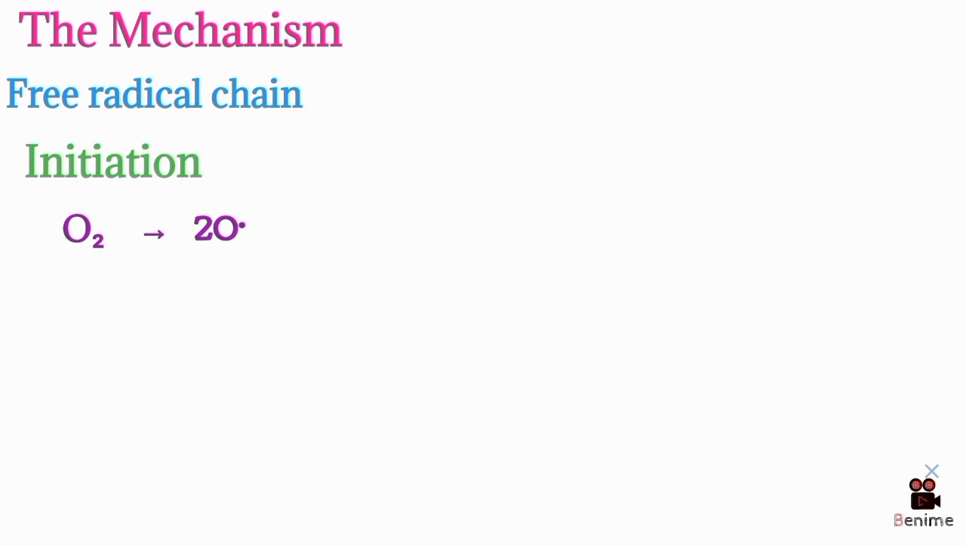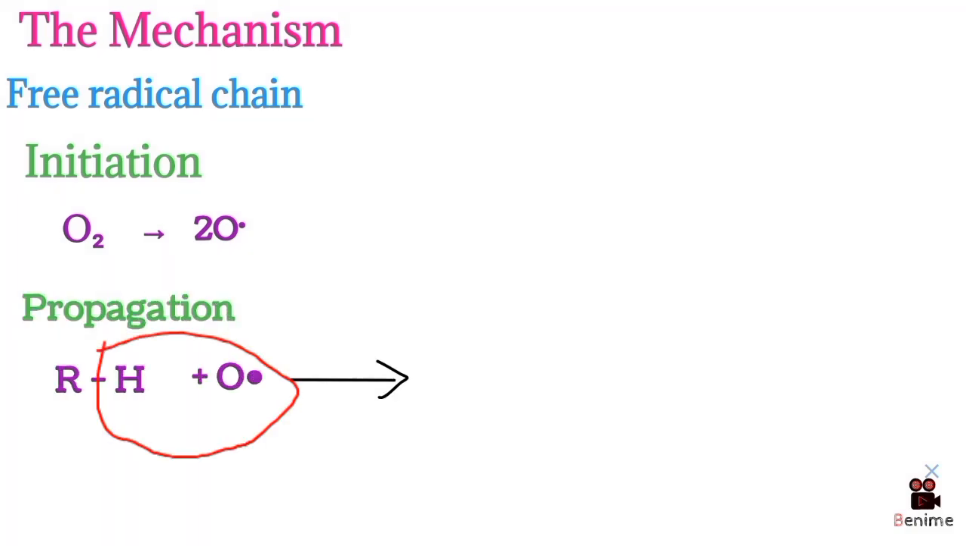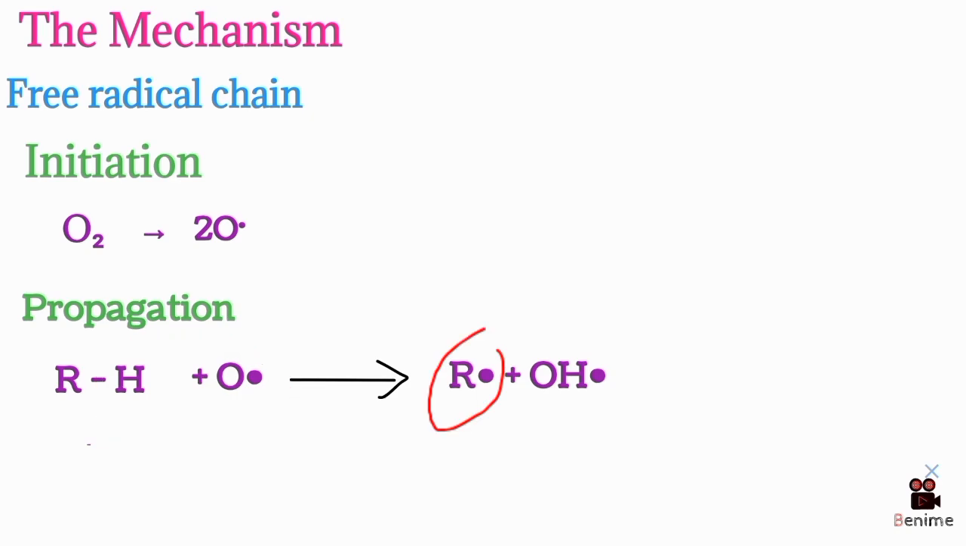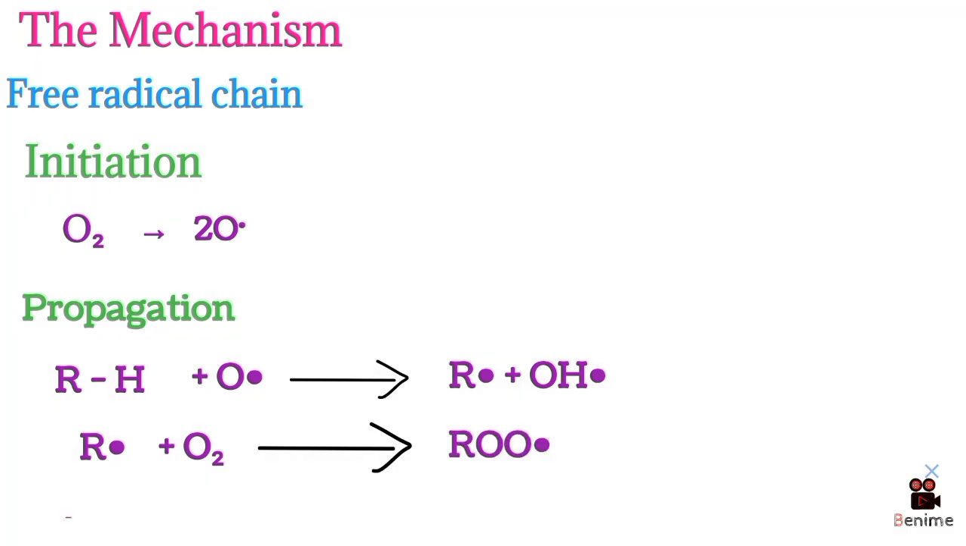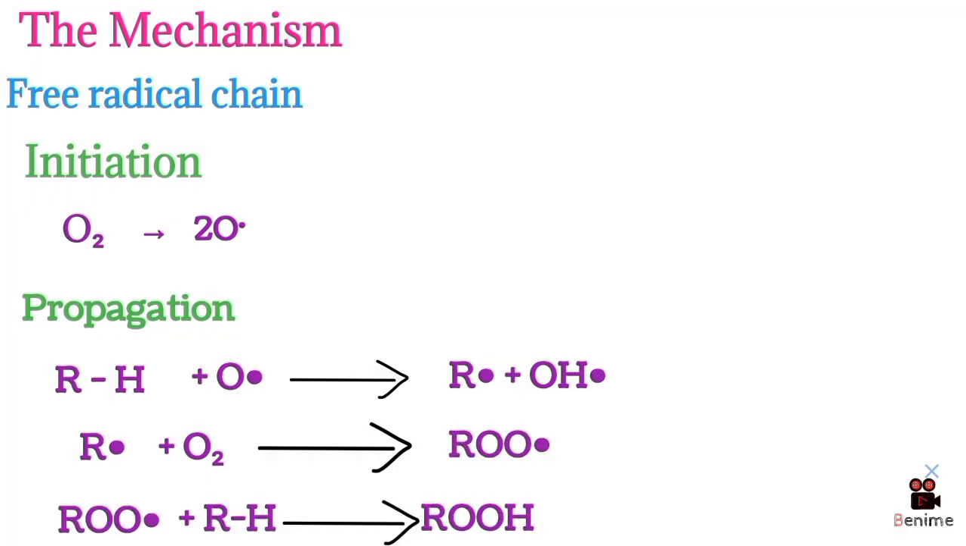Stage 2. Propagation. The oxygen radical attacks a C-H bond. It pulls off a hydrogen atom. Now you have an alkyl radical, R dot. That alkyl radical attacks an oxygen molecule and forms a peroxy radical. That peroxy radical pulls a hydrogen off another alkane molecule. A new alkyl radical forms. A new cycle begins.